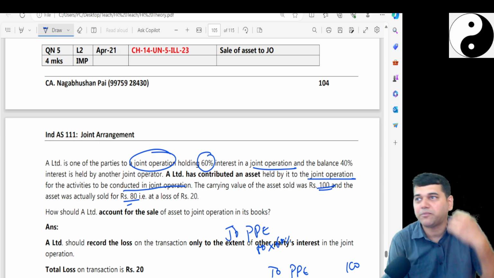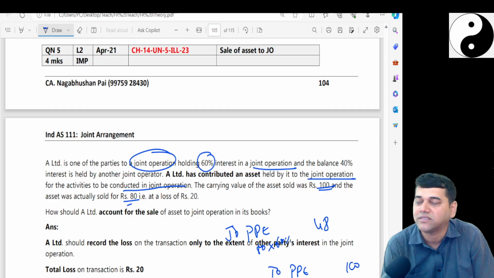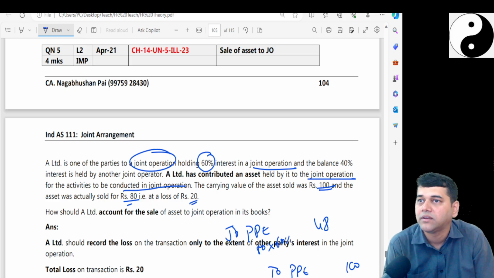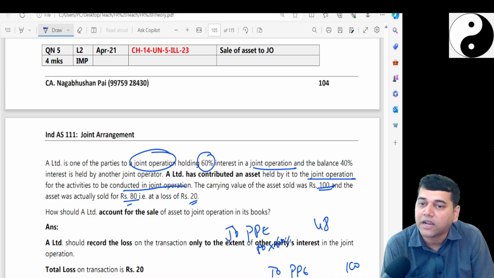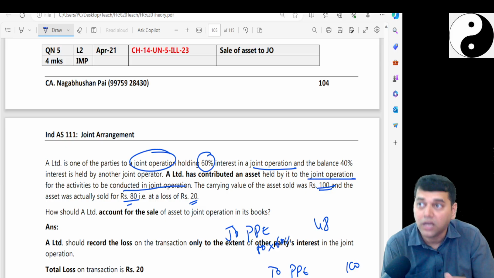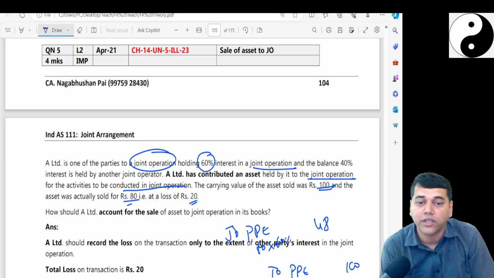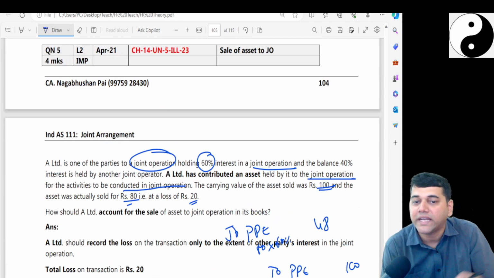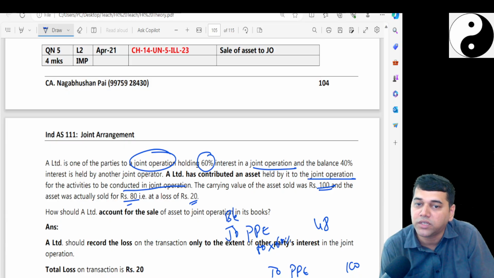My share of PPE comes back to me, no? Out of 80, 48. Okay, so what is the other entry? So I made a loss of 20. Okay, so how should the loss be accounted for on sale of an asset to the joint operation? Loss only to the extent of the other joint operator. Okay, so now my PPE goes from my books at 100. So the accounting entry will be: I'm going to get cash also, no? Bank account debit, how much?